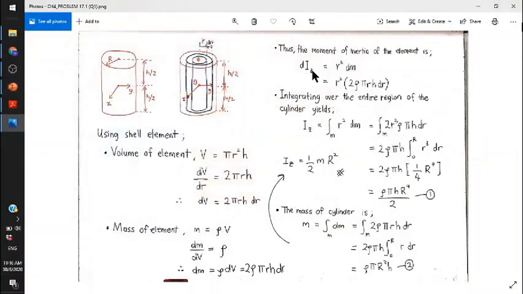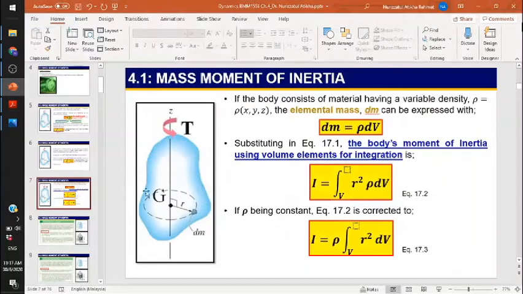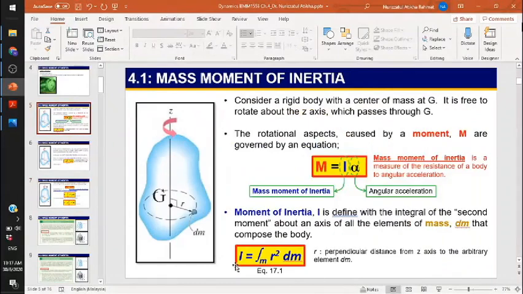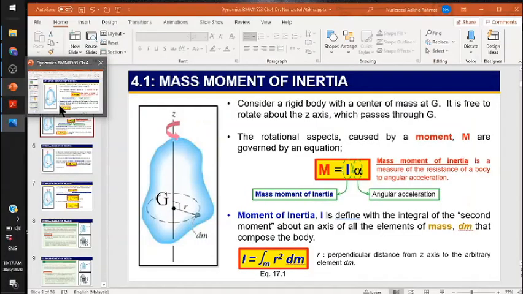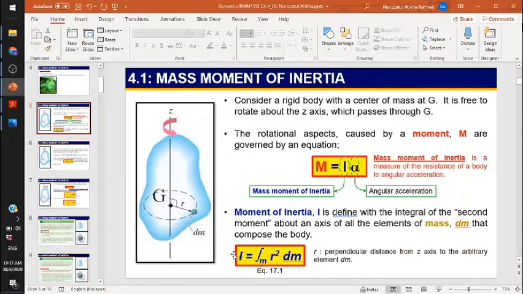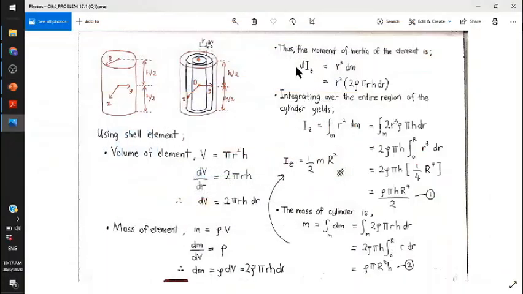So now dIz equal to r squared dm. I just separate the integration process, it's just for you to understand. So I equal to r squared dm. Then just substitute dm in this equation, since you already obtained dm. Remember this is dIz, so if you want to do the integration process, here will be I. You can remove d already.